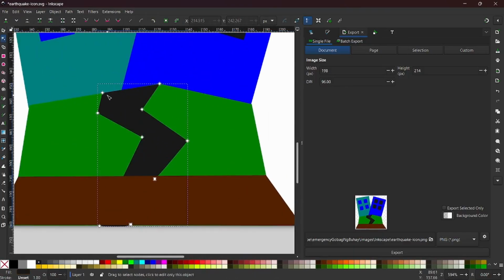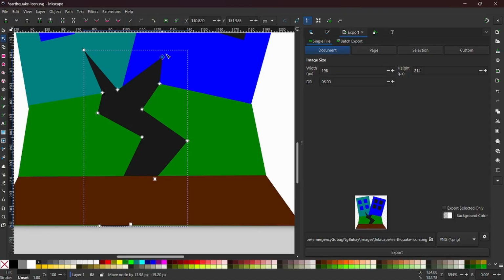And perhaps you can also have some parts of this as if it has some cracks. So let's add some. Oops, I think we should have more nodes. It wanted to be a bit straight.